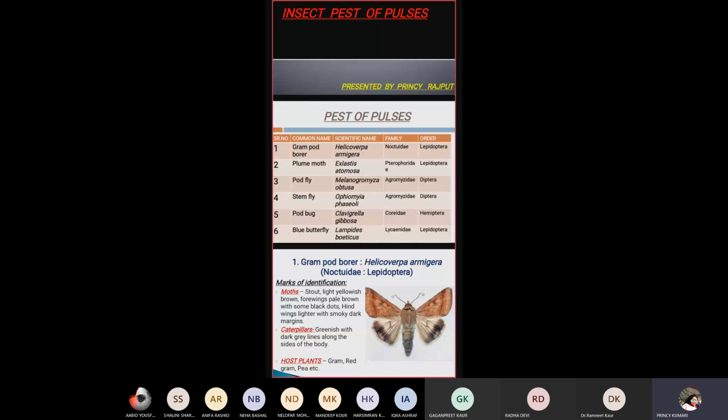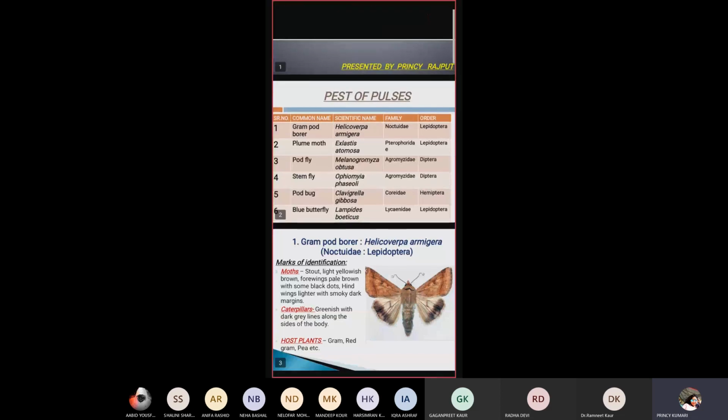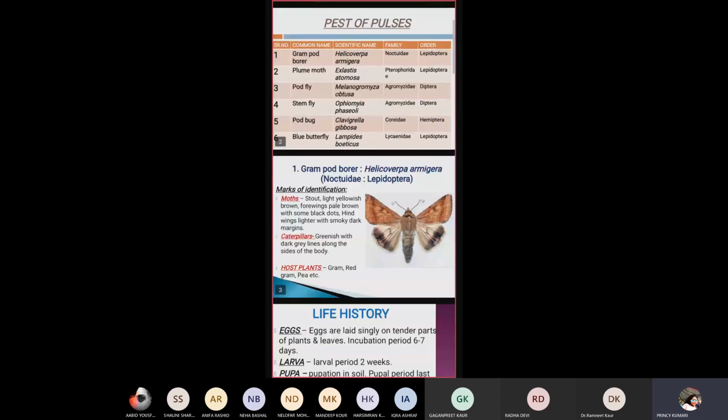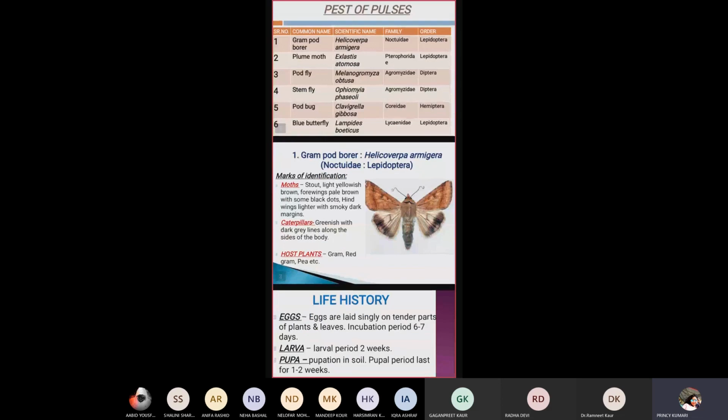Here we are going to study only three insects which act as pests for pulses. First one is gram pod borer. Scientific name is Helicoverpa armigera. It belongs to family Noctuidae and order Lepidoptera. So how do we identify it?